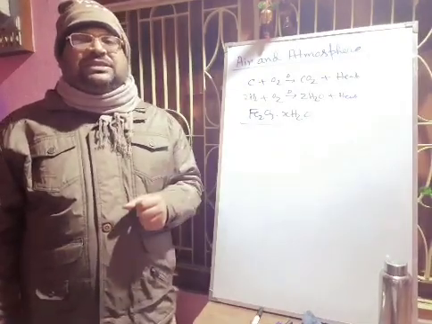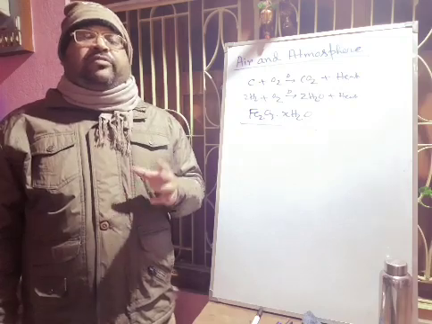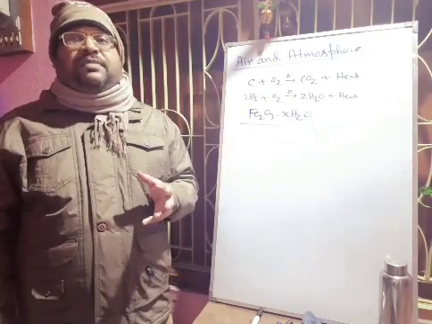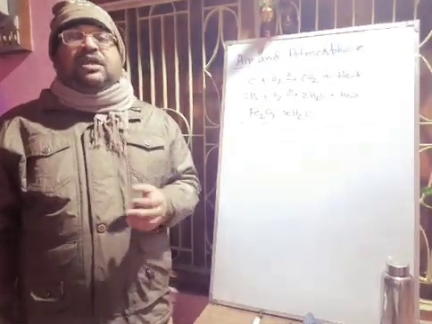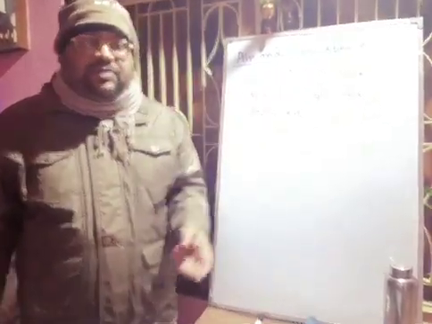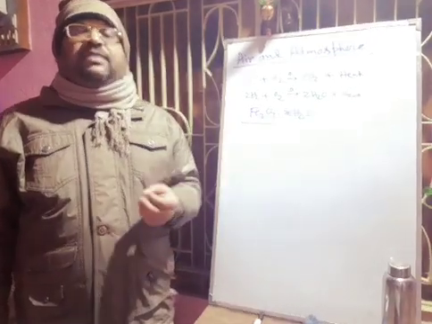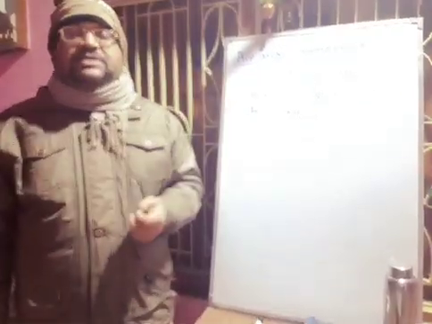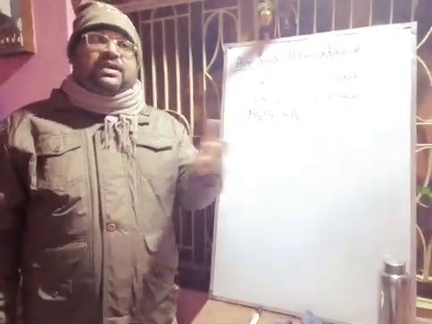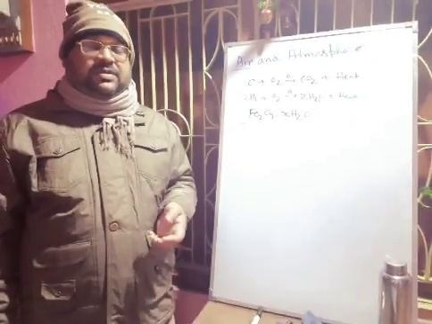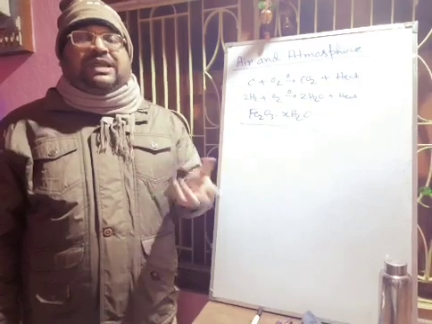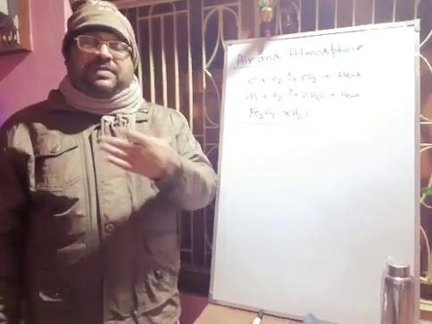Now we will discuss the differences. Rusting is a very slow process, but burning is a very fast process. In rusting, a very small amount of energy is released. But in the burning process, a huge amount of heat is released. Suppose you are burning fuel, a huge amount of heat will be released. In rusting, there is no formation of light energy. But when you are burning, light will definitely be produced.